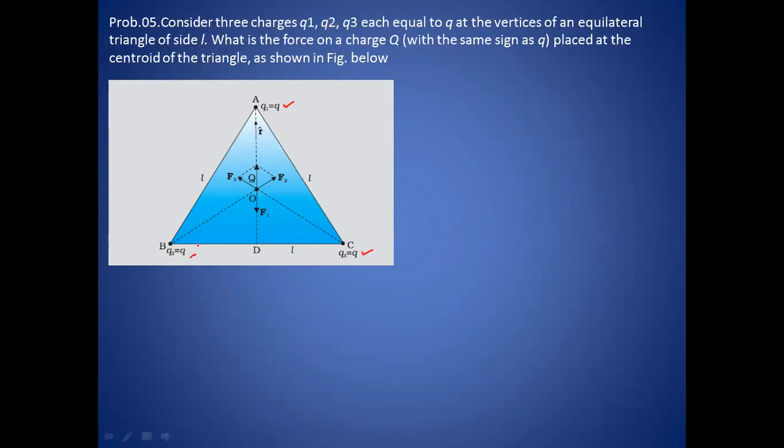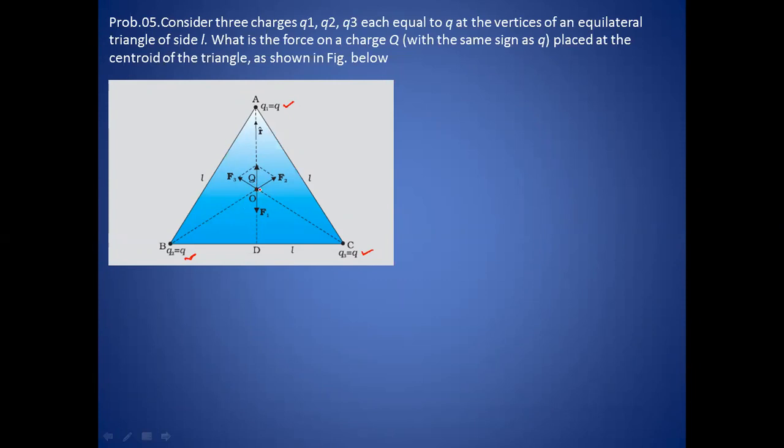Now the question is, what is the force on a charge q placed at the center?